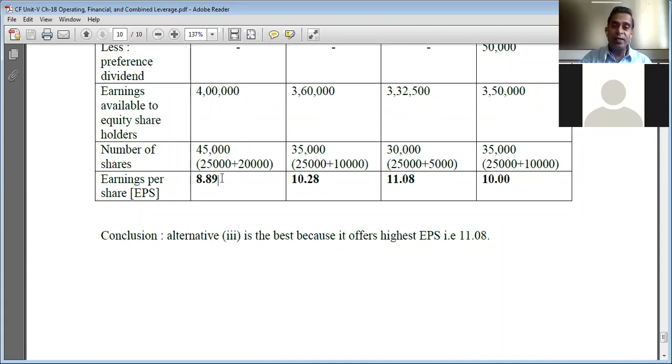Okay, that is what we learned in previous classes. So owners' funds are most expensive, that's why the earnings per share are lowest here. When you consider financial plan 3, you look at the number of equity shares. The number of equity shares under financial plan 3 is lowest, that is 30,000. So why is the number of equity shares lowest under financial plan 3?